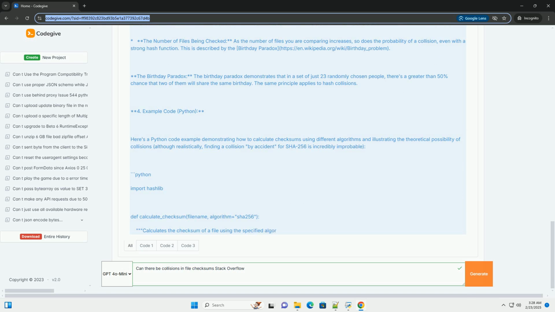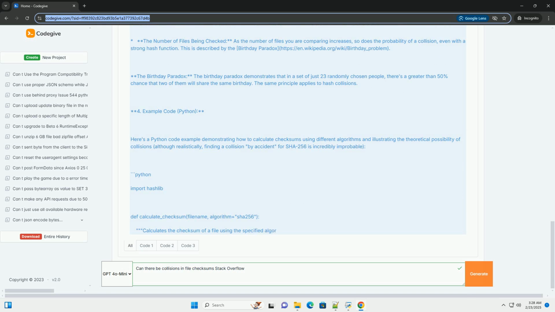5. Real-world examples of collisions. MD5 collisions have been demonstrated many times. Researchers have created two different files, for example two different PDF documents, that produce the same MD5 hash value.